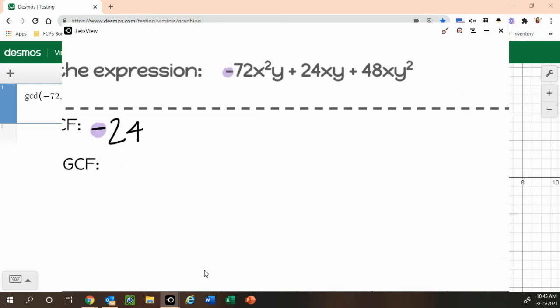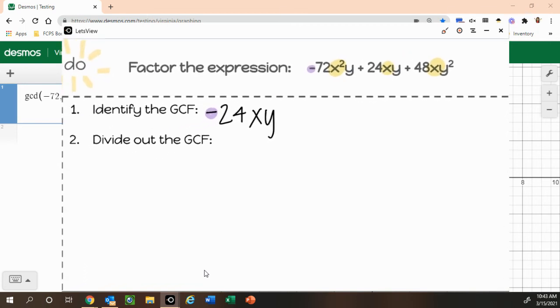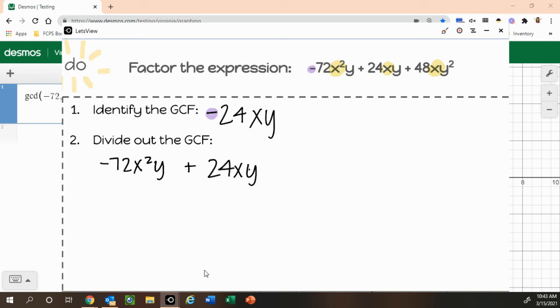And now we look. Is there an x in every single term? Yes, there is. Our smallest exponent is a 1. Is there a y in every single term? Yes, there is, and the smallest exponent on those y's is also 1. All right, now we go to divide, so we bring down our original expression. This time I'll make sure I copy it down completely correctly. That was my bad on that one. All right, double check. Yep, that looks good.